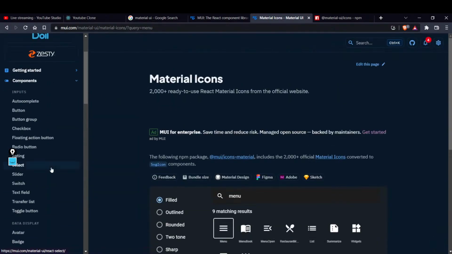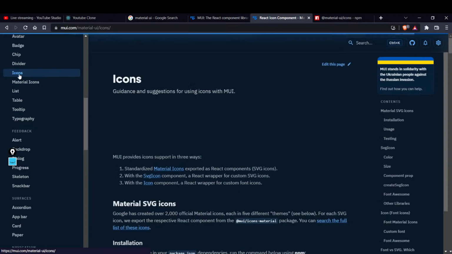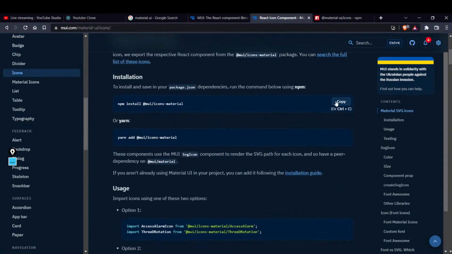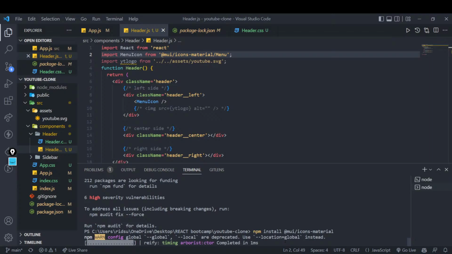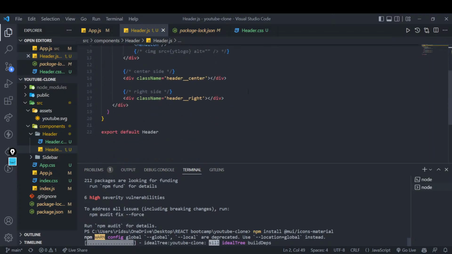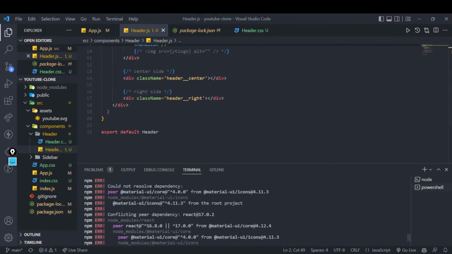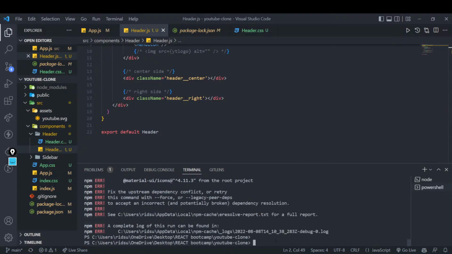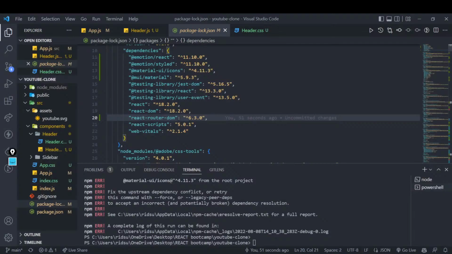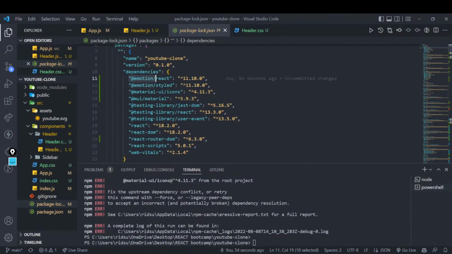Let's get started with it. If I want to get the icons, I should have installed it from here. Oof. See, these kinds of bugs are very common when you are working. Okay, now it is giving me an error that it cannot work with this. Okay, let's uninstall these packages, right? All these we have installed, material, emotion and all. Emotion, React, emotion style. I think there is no need of them. Yeah, npm.